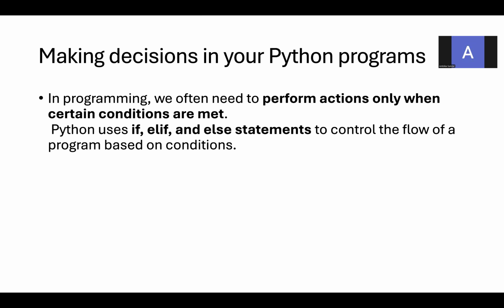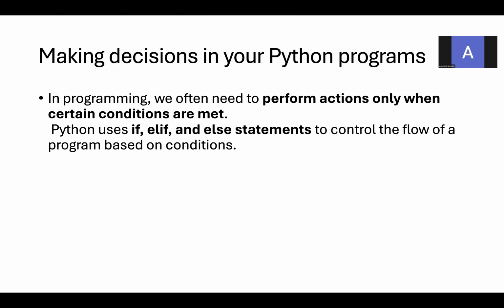In the if, I'm going to give some conditions. If this condition is passed, then it is going to execute the set of commands. Then coming to the elif, if the if condition fails, then the control will be transferred to the elif. In that, some set of conditions will be checked. Even if that condition fails, then only it will come to the else part. So we have three keywords: if, elif, and else. These are the conditional statements to control the flow of the program.